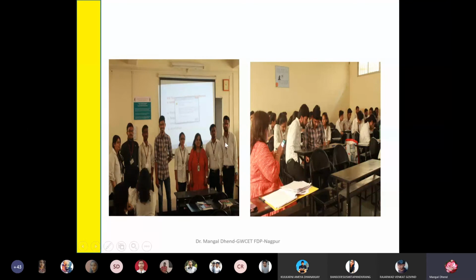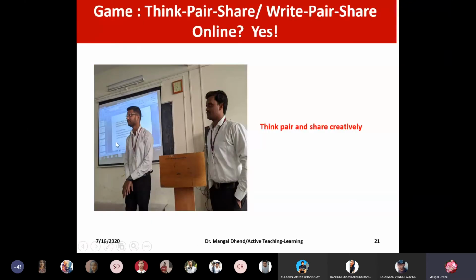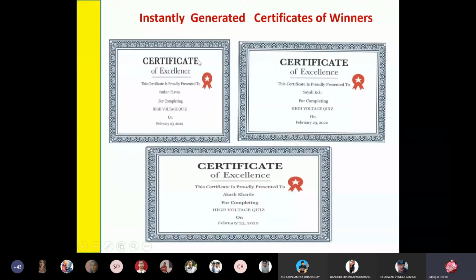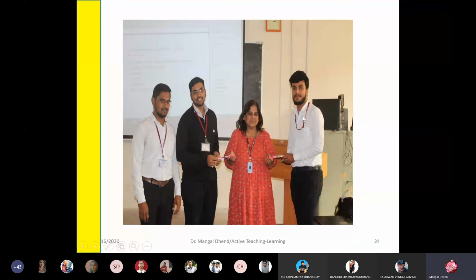Then see, earlier, these two students had prepared an online quiz for the activity, and it was based on a time limit. So all these are winners, and using time slots we conducted that. They conducted the online quiz, and then they generated certificates for the rankers. So this can be one activity. Go on writing the activity: online quiz with certificates. They themselves managed to give gifts to the winners. Actually, I also arranged it, but this time the students arranged it themselves.